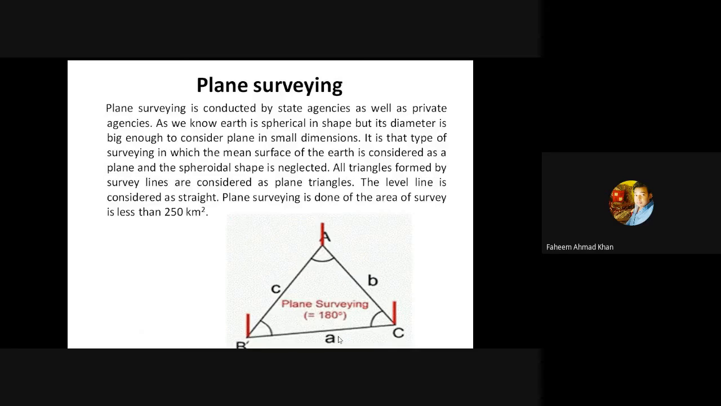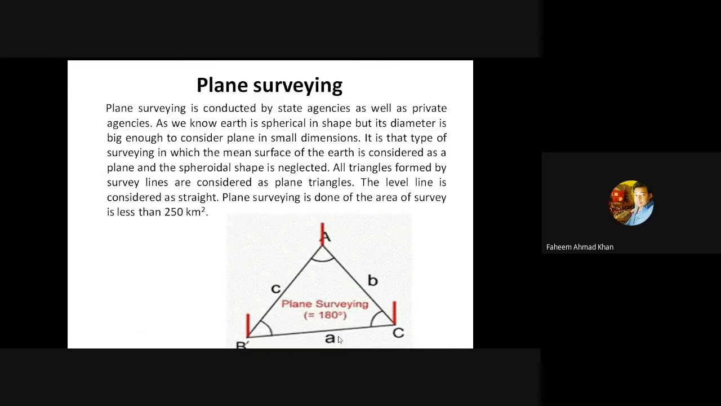Now, since these survey lines are straight and forming a triangle, the plane surface will be having a total summation of angles equal to 180 degree. Since a triangle has the summation of interior angles as 180 degree, here in the figure you will be able to understand that all the lines are straight and forming a triangle. Hence its internal angle sum will be equal to 180.